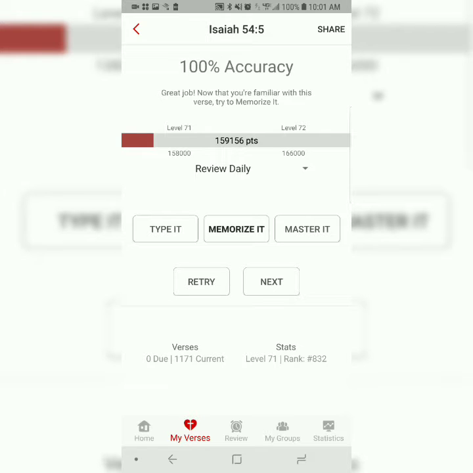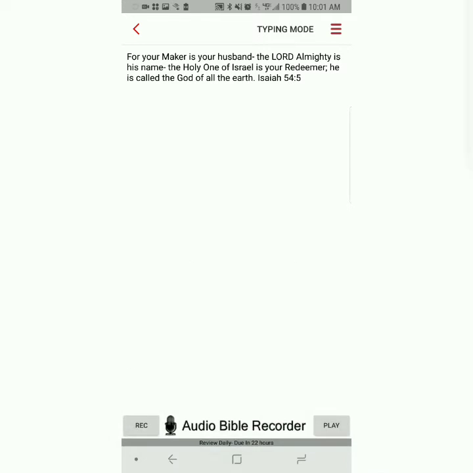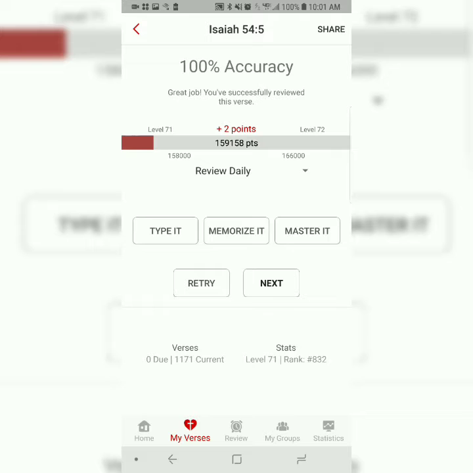The next step is to memorize it. The app takes away half the words, and now you're essentially filling in the blanks. For your Maker is your husband. The Lord Almighty is his name. The Holy One of Israel is your Redeemer. He is called the God of all the earth. Isaiah 54:5. You do that step at least 3 times.